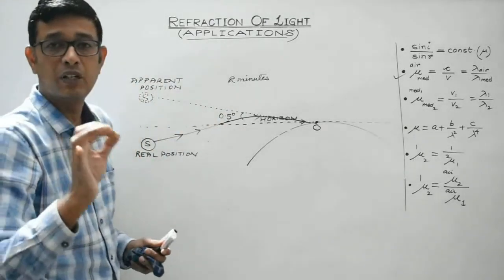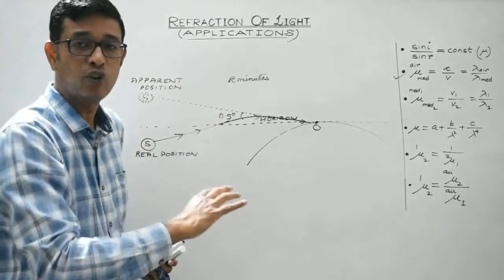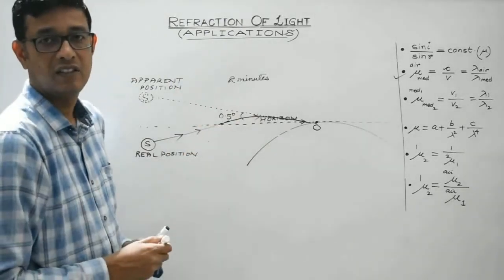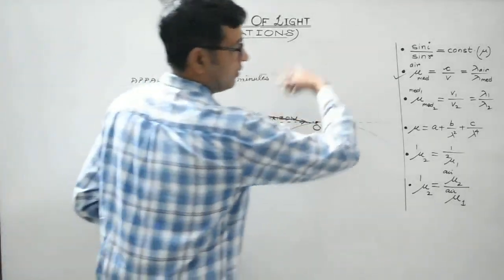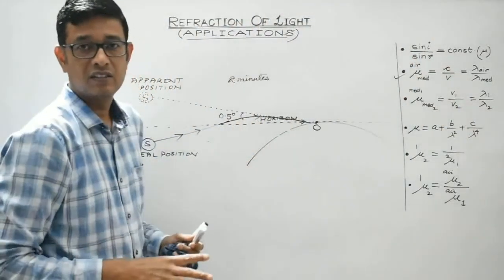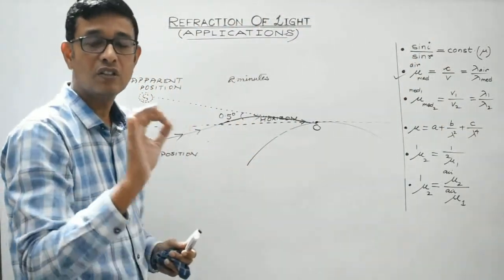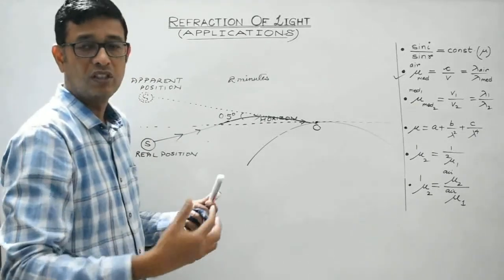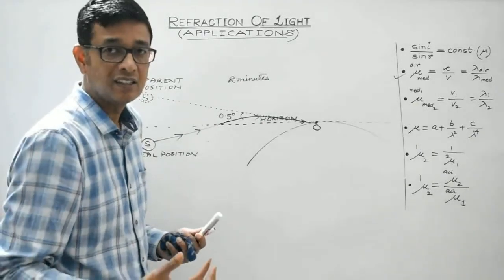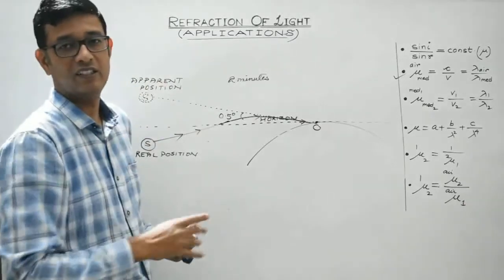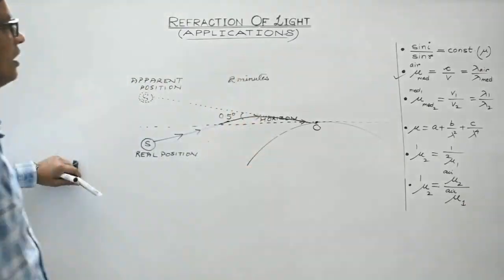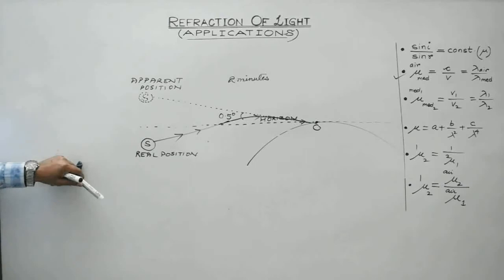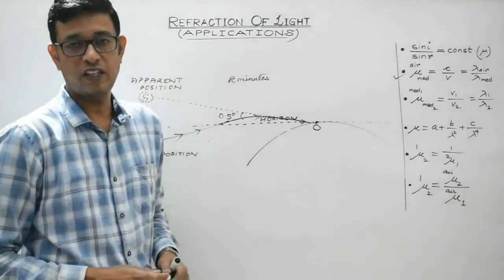So the sun is visible to us 2 minutes before the actual sunrise. And similarly, even after the actual sunset, the sun can be seen by us for a duration of 2 minutes. Right? So in total, the duration of the day gets increased by 4 minutes. So this, students, is again a very, very important application of refraction of light.